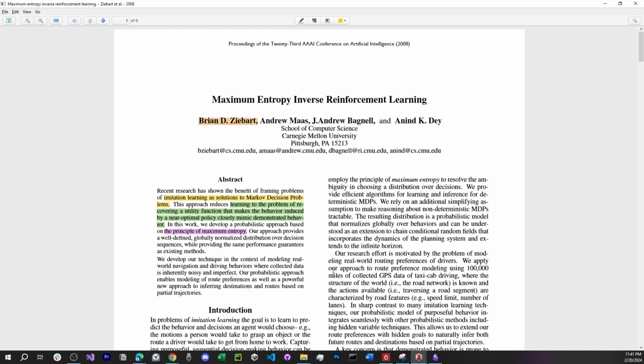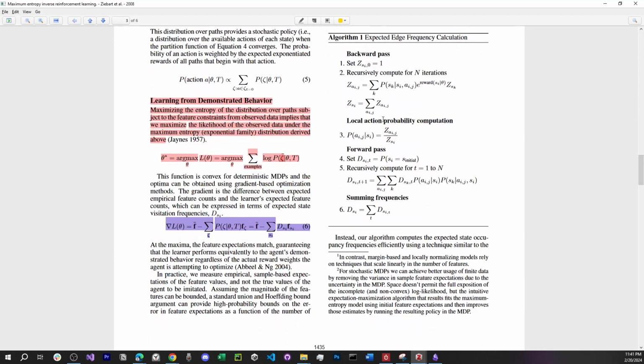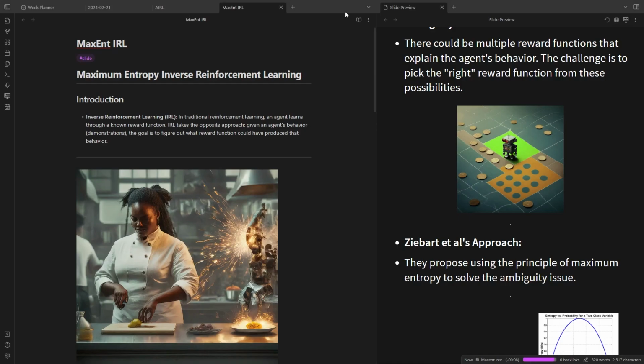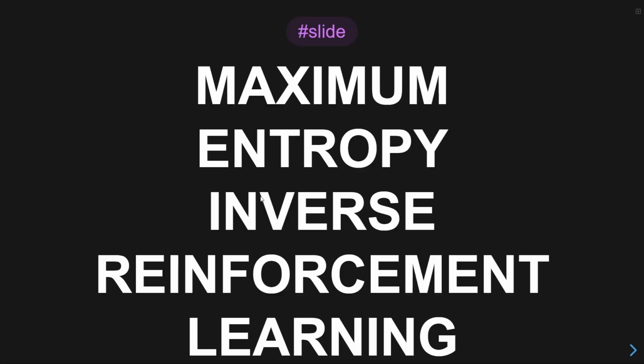I'm going to give a basic explanation of why it's necessary and what the whole idea was, and then I will try to explain the algorithm. I'll try to be as explanatory as possible, but if there are any questions, please ask. So let's start with maximum entropy inverse reinforcement learning and the whole inverse reinforcement learning idea.